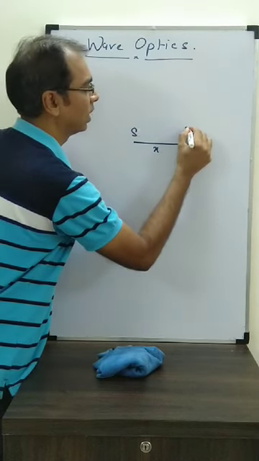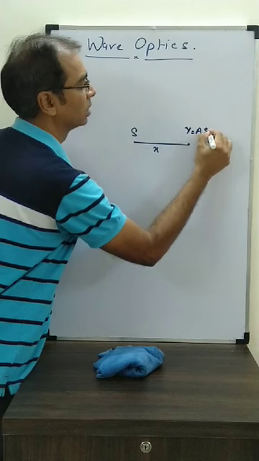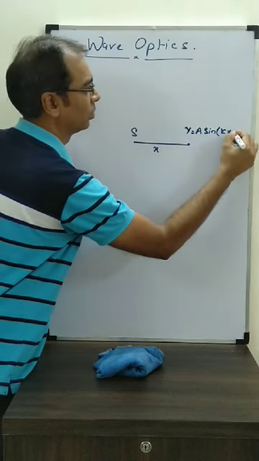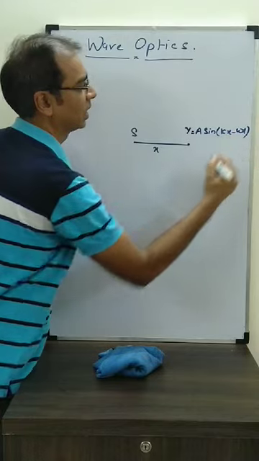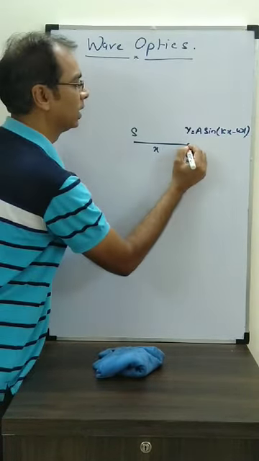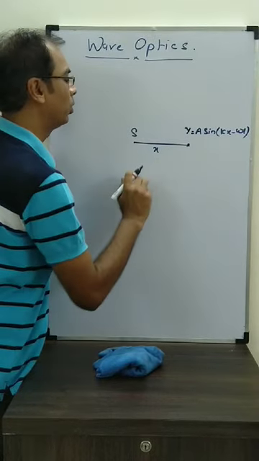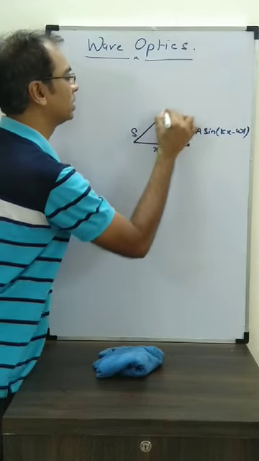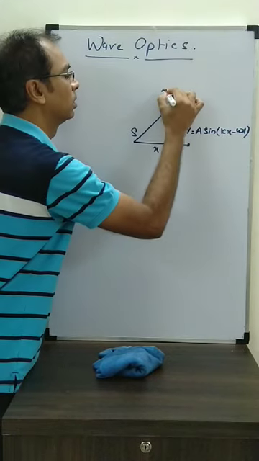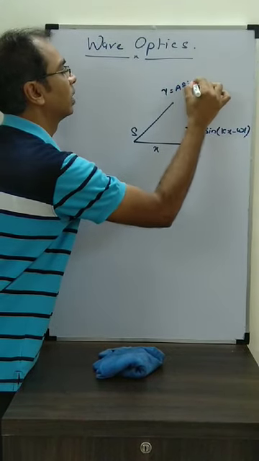I can write y equal to A sine kx minus omega t, or plus omega t, that's your wish. Let's put it as kx minus omega t. So this particle is vibrating in this phase. Suppose I take another particle at the same distance x, what will be its SHM? Same only, y equal to A sine kx minus omega t.